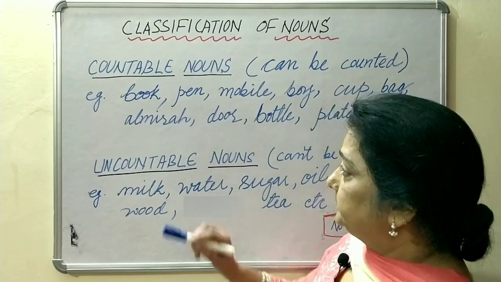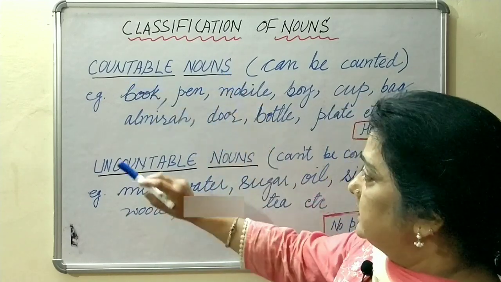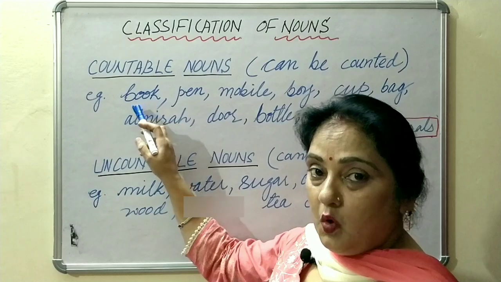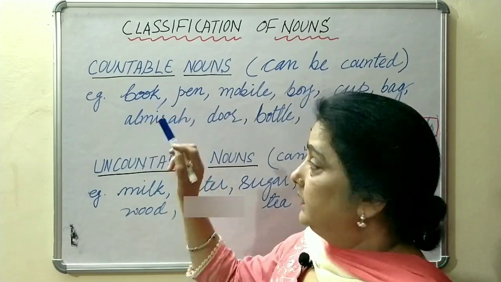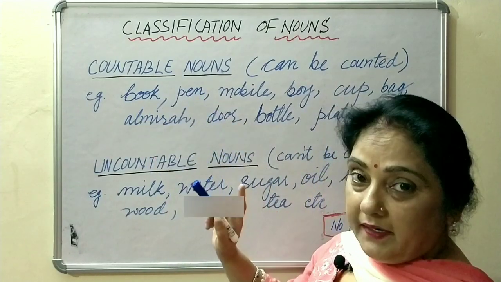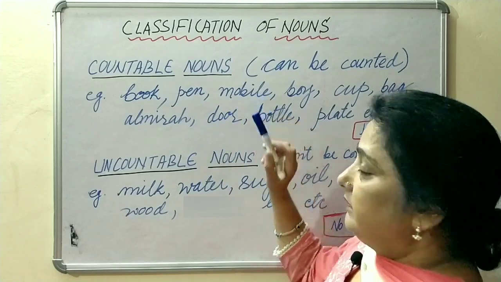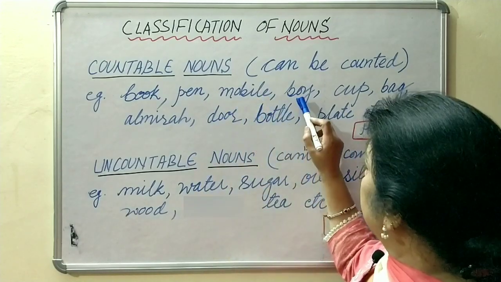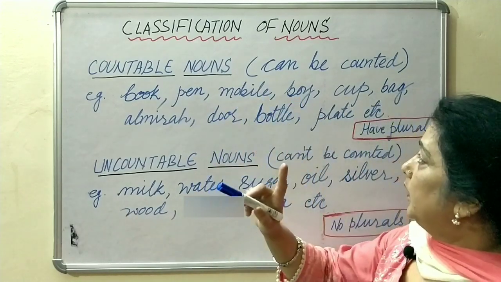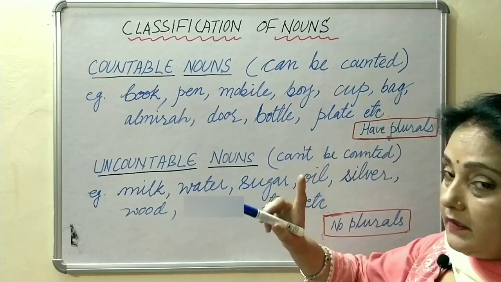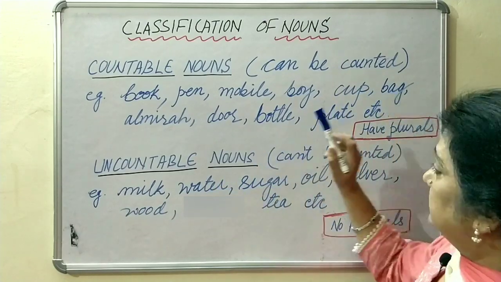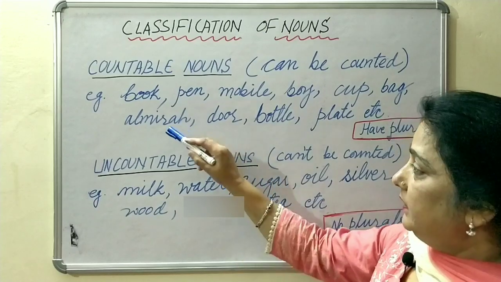For example, countable nouns. A book, book means one book. Pen, one pen. Mobile, one mobile. Boy, one boy. Cup, one cup. Bag, one bag.